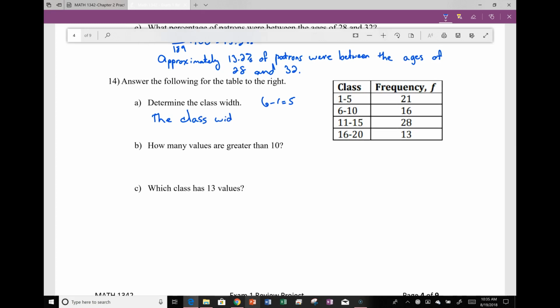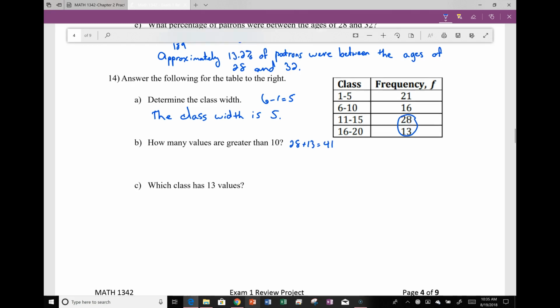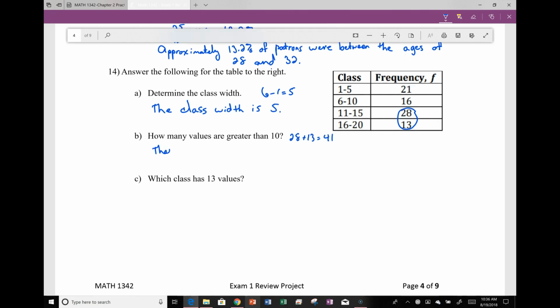How many values are greater than 10? Whenever we look at greater than 10, here's 10. We're talking about these values. 28 plus 13 is 41. So there are 41 values greater than 10.